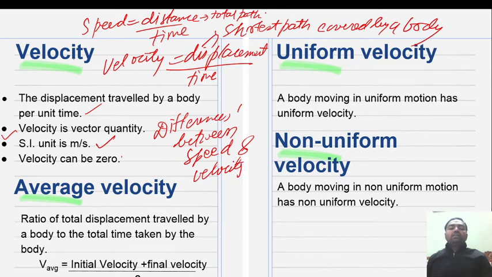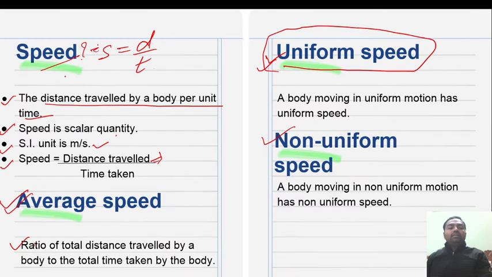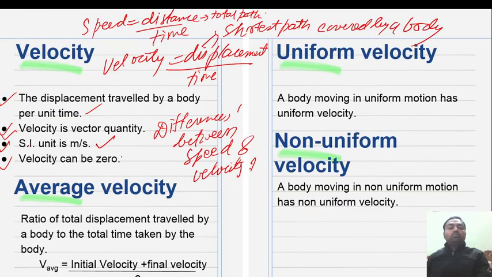You can quickly write it down from this. There are four main points I have here. You will copy from velocity, and this is about speed. This is an important question from the exam point of view. What is the difference between speed and velocity?